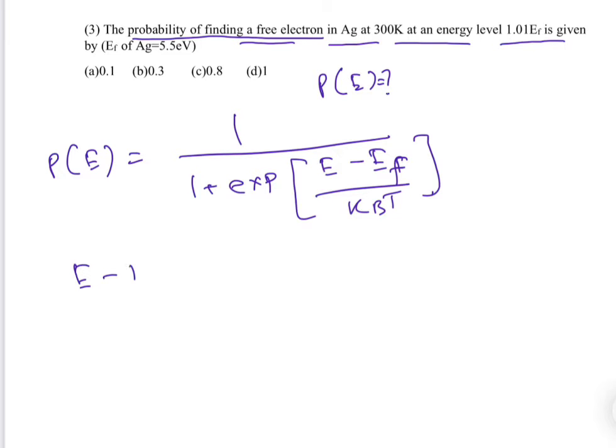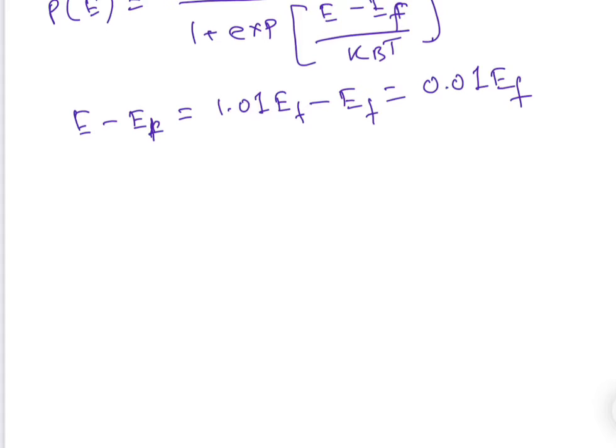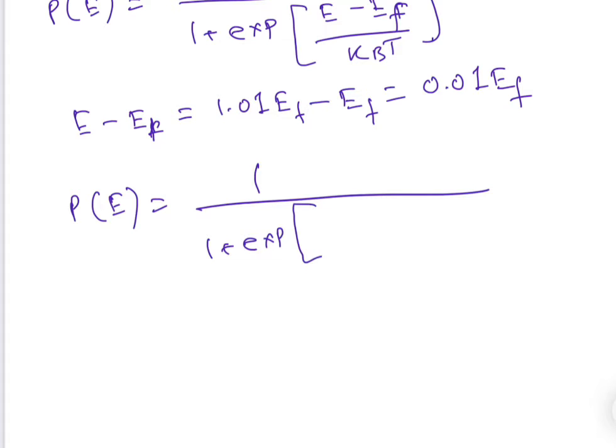Here E is given by, suppose I am writing 1.01 EF minus EF, so it will be 0.01 EF. If we simply put it in the equation, 1 plus exponential of 0.01 into 5.5. Sometimes it's better to remember the Boltzmann constant in electron volt.